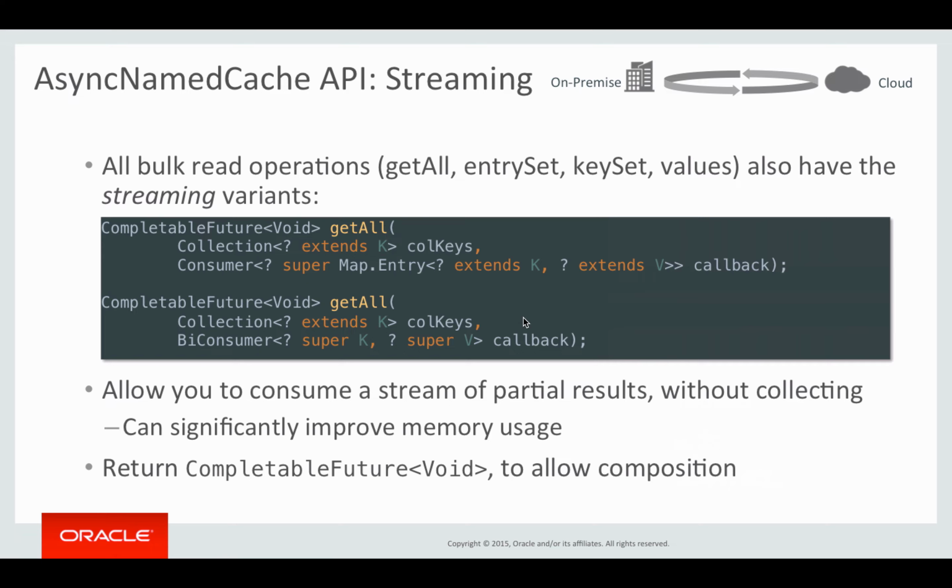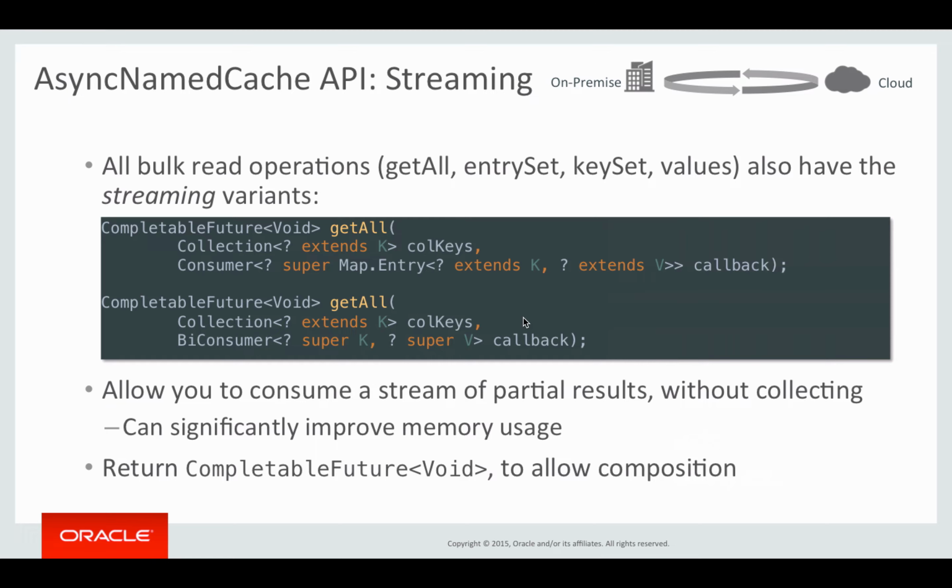In addition to that, as I mentioned earlier, we provide a streaming API. All bulk read operations such as get all, entry set, key set, values, as well as invoke all, also have streaming variants. Those usually come in two shapes, depending on what we are returning. For get all and entry set, which return map entries, you will see these two variants. For key set and values, there will be only one, because they only return one thing.